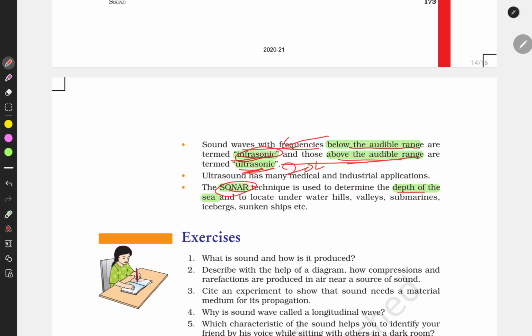Sonar is used in determining the depth of the sea, and bats also use this principle. It is used to locate underwater hills, valleys, submarines, icebergs, and sunken ships.